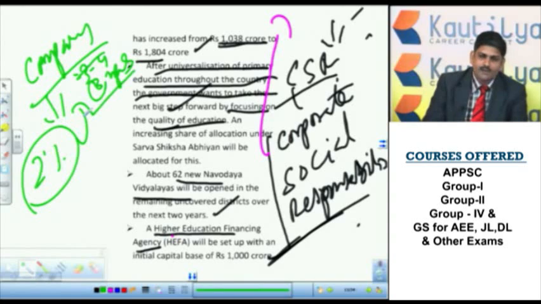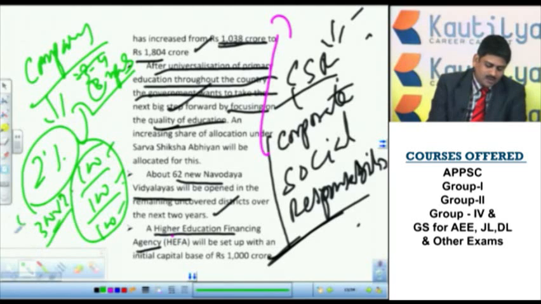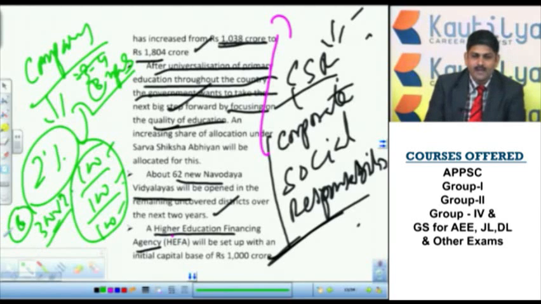Suppose a company is getting a profit of 100 rupees in the first year, 100 rupees the next year, and 100 rupees the next year. The total profit is 300 rupees. I am just giving you some figures. So out of 300 rupees, 2% means 6 rupees. In total, this 6 rupees that particular company has to spend for the social sector.